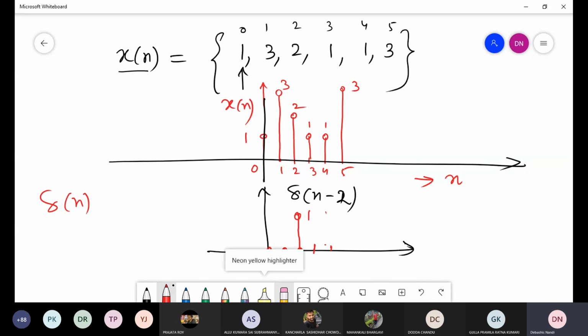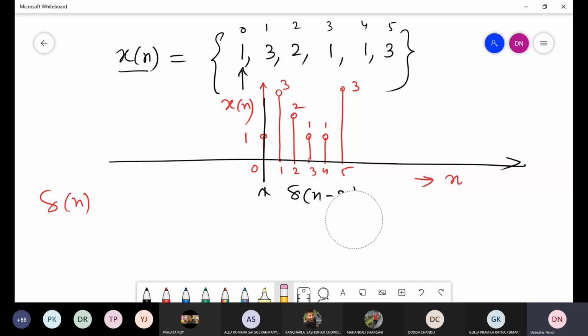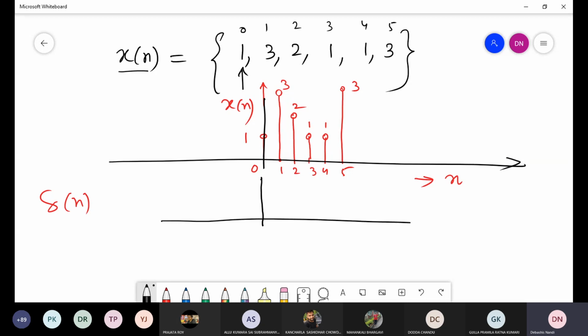Now, if this is the case, then I can represent this signal as a summation of delta functions. How to see? Suppose this is the first sample. So first sample is this. This sample can be represented by delta n. Then the second sample. What is the value of the second sample?